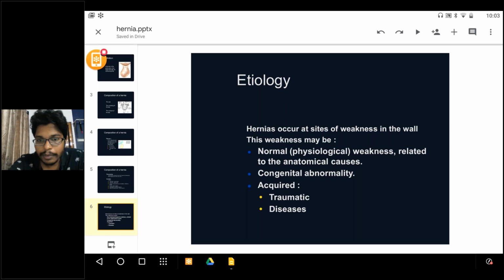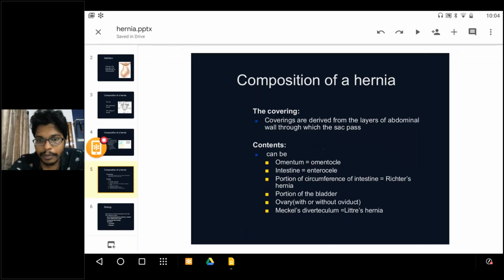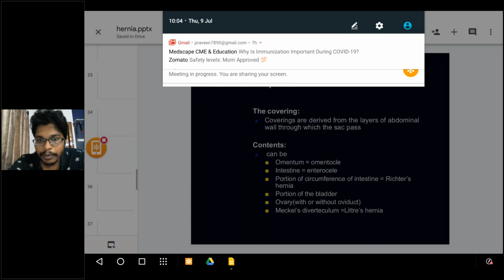And constipation. In constipation, people will have more intra-abdominal pressure. They will do Valsalva maneuver to get relief from constipation. And BOO. BOO is nothing but bladder outlet obstruction.